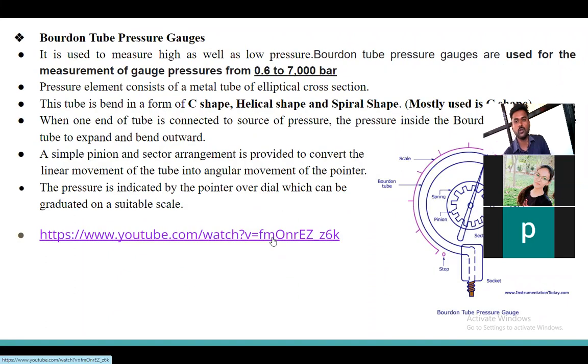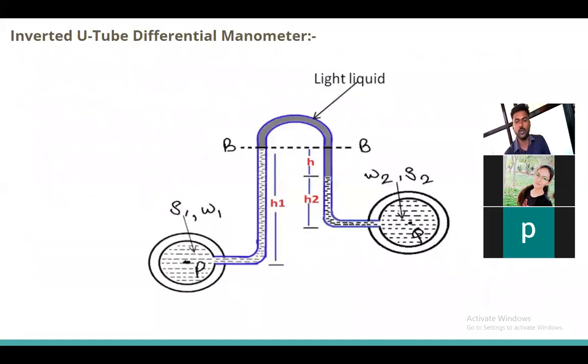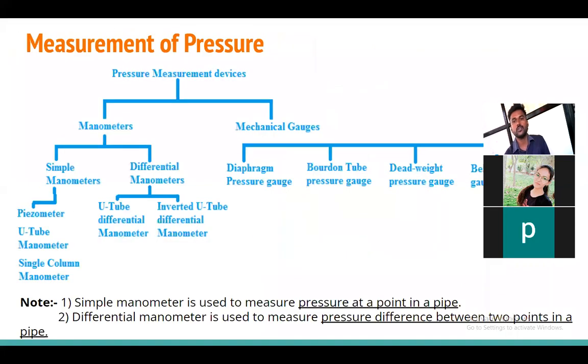So this is how we have covered the pressure measuring devices. In that we have covered the manometer: the simple manometer and the differential manometer. In the simple manometer, there is the piezometer, U-tube manometer, and single column manometer, and in the differential manometer, the U-tube manometer and inverted U-tube differential manometer.